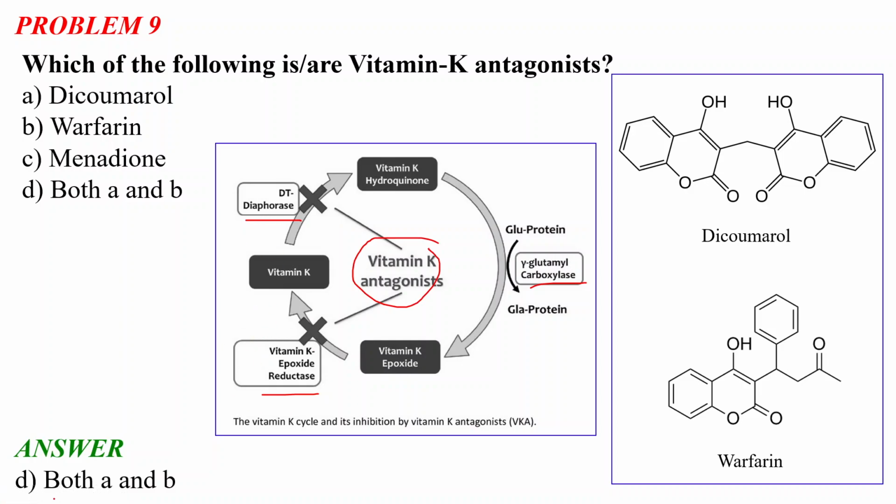Like in a previous slide we saw that DHFR inhibitors inhibit the dihydrofolate reductase enzyme, vitamin K antagonists are also inhibitors of the enzymes involved in the vitamin K cycle. The examples are these two molecules, and these are all vitamin K antagonists. So remember their names, what they do, and this vitamin K cycle.